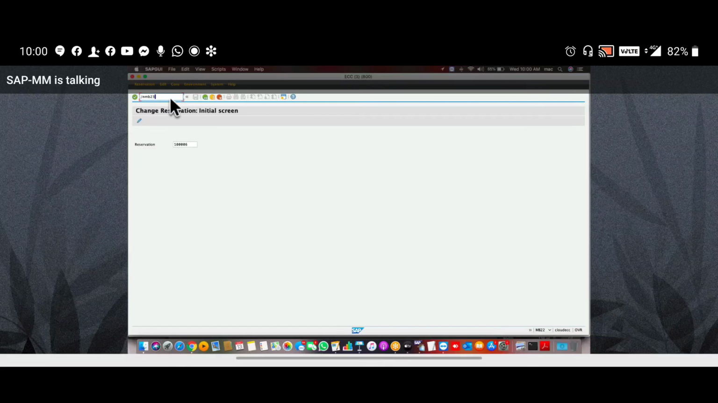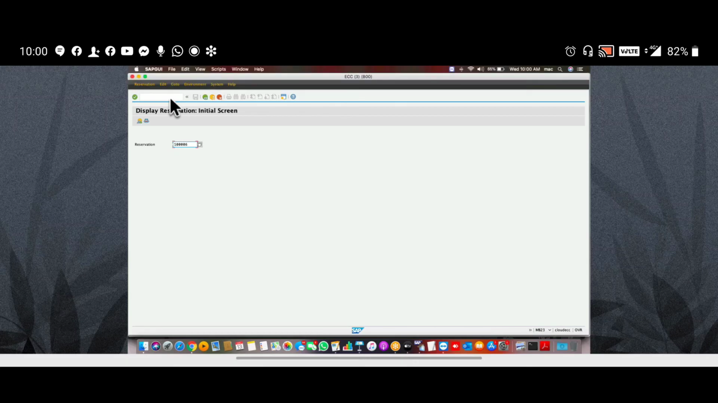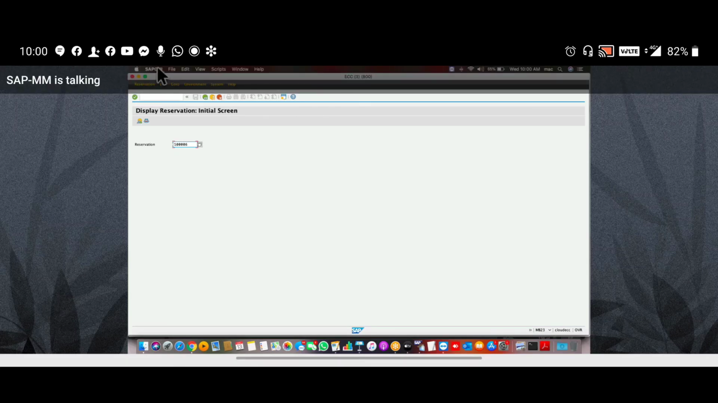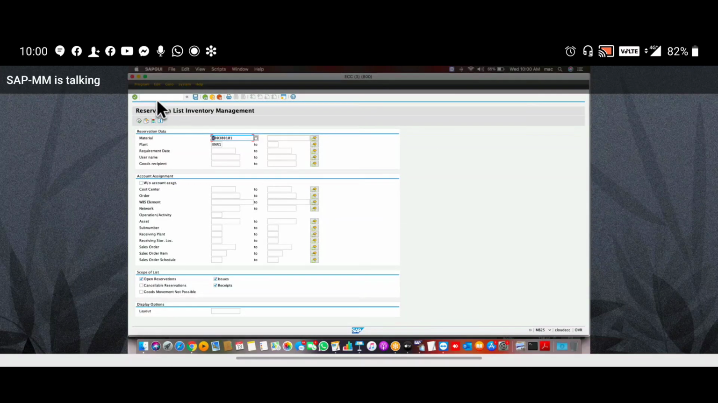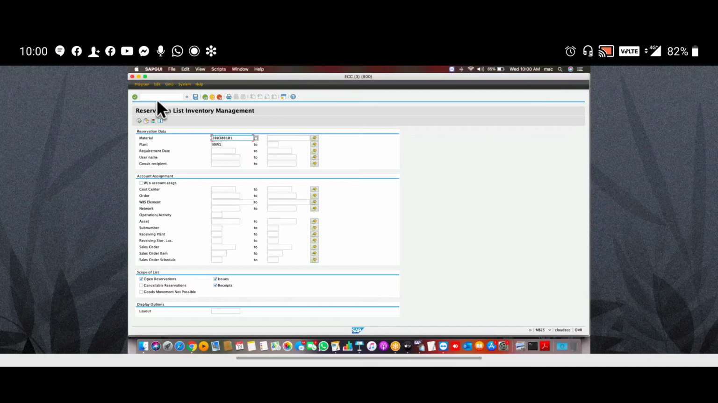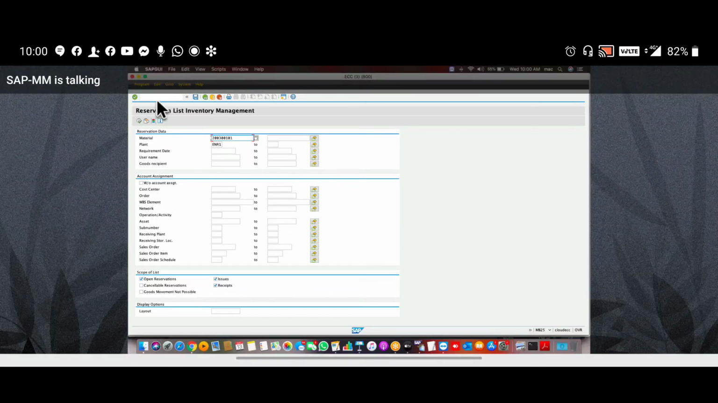Okay. Next, MB23, display reservation. You can check reservations in display mode. Next, MB25, list of reservations. You can check your entire reservation list here.